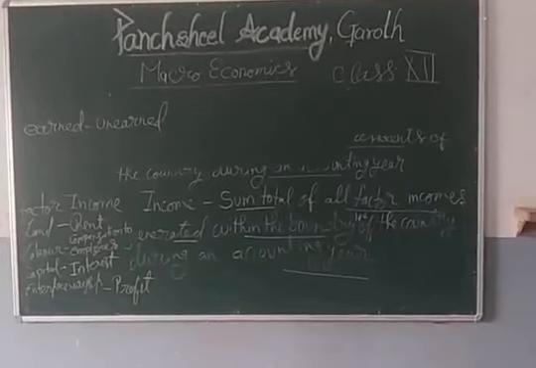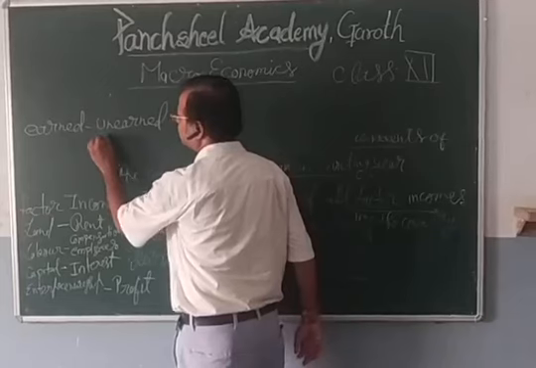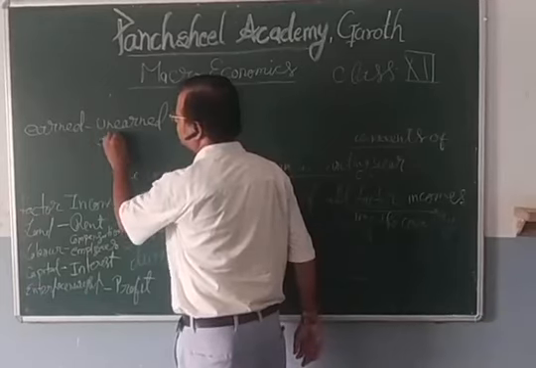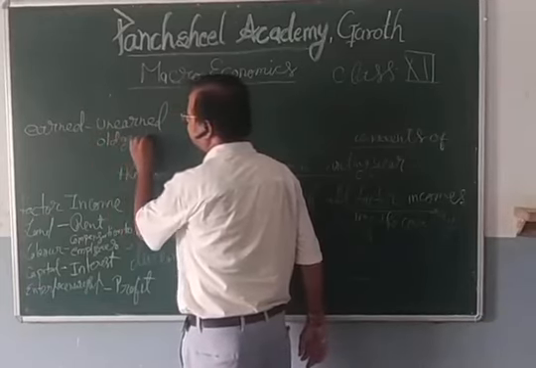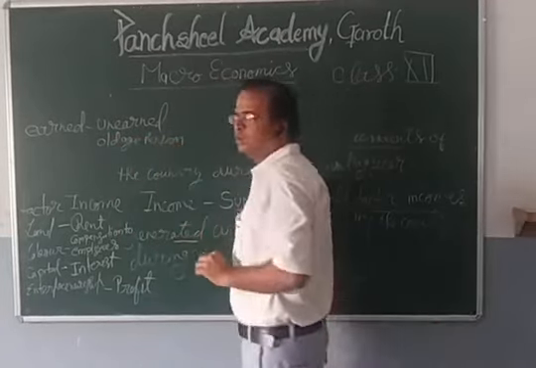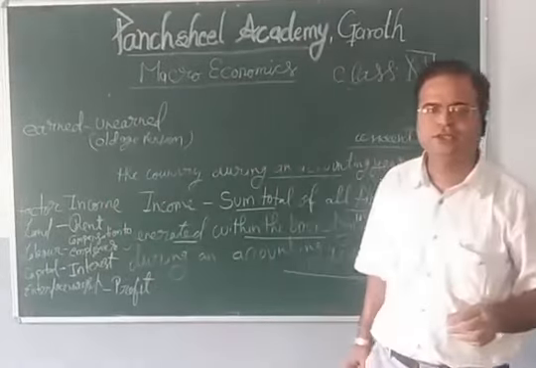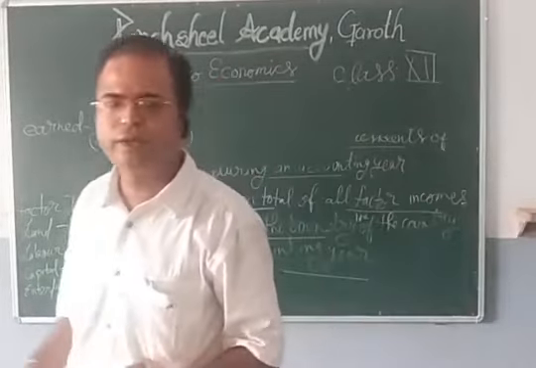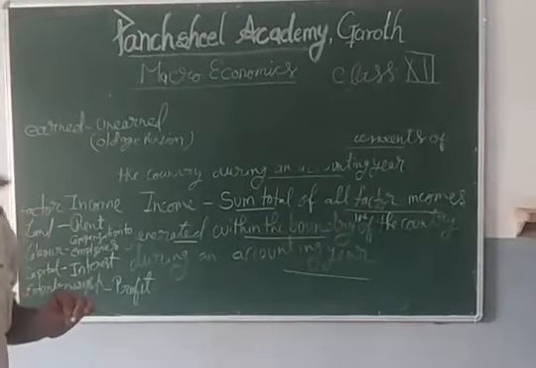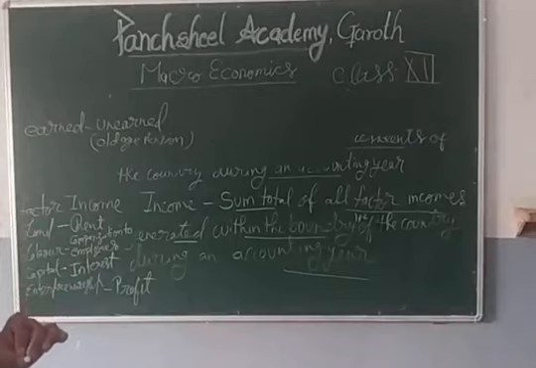Just like old age pension. Old age pension is unearned income because the person is doing nothing to get this pension. He is getting the money because he is more than 60 or 65 years old.